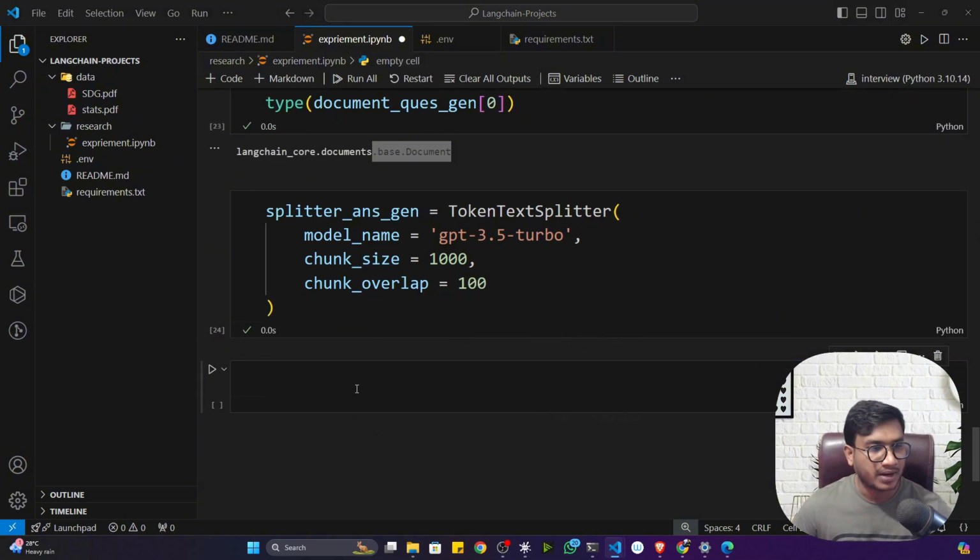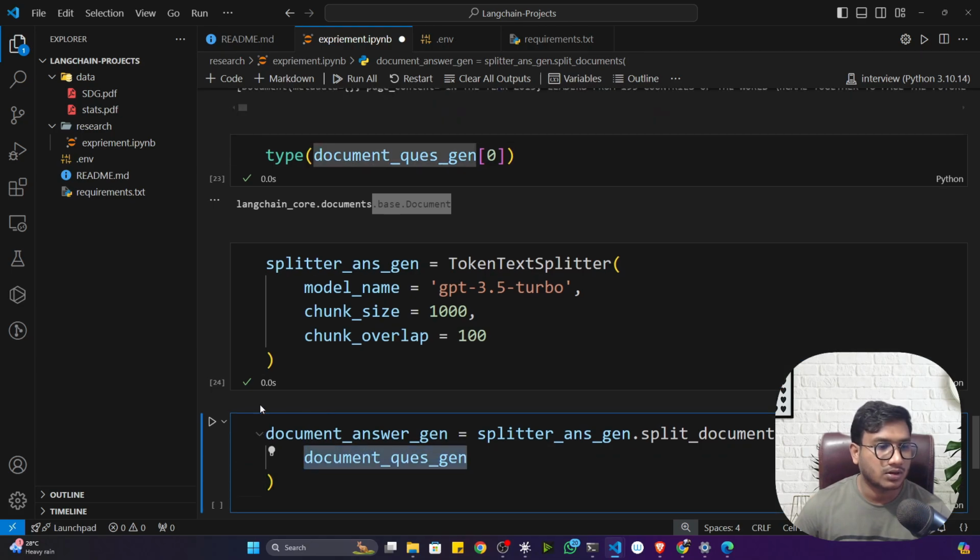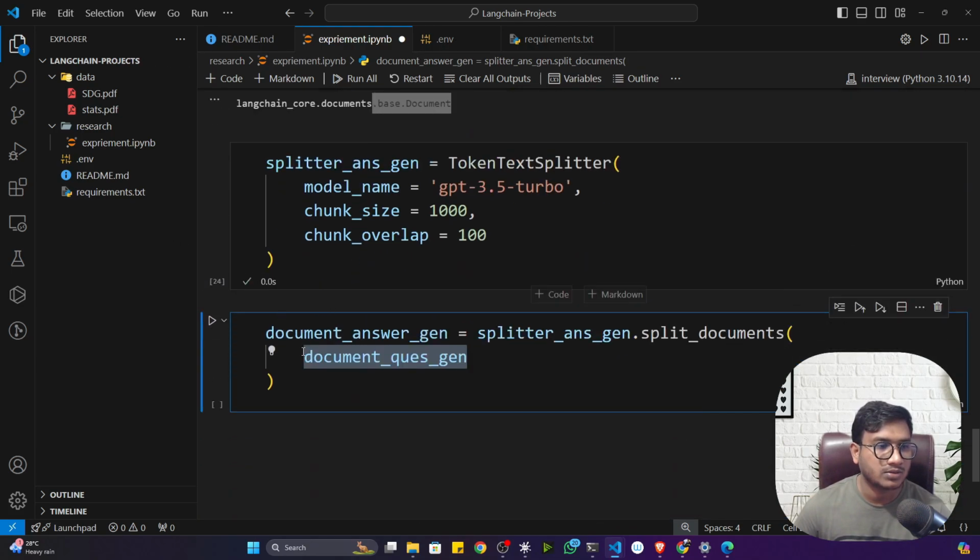Now let me give my documents. Now you can see document question gen. I'm passing it to my splitter. Okay, splitter object right now. Now it will give me the chunks. Now let me show you.